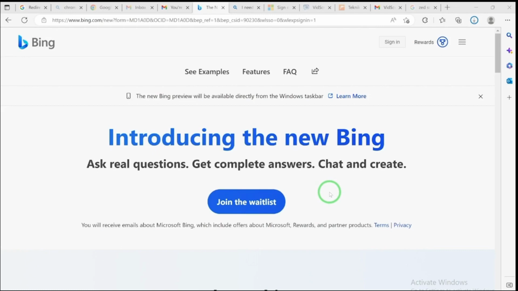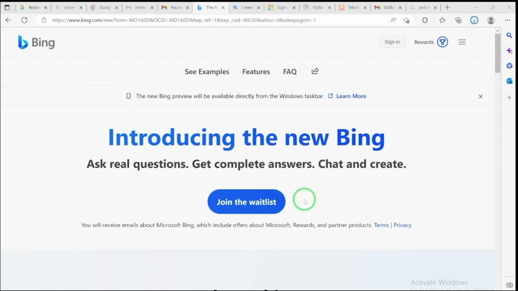If you have used ChatGPT before, this is very similar, but in fact this is higher than ChatGPT, because as we all know, ChatGPT is limited to only data that is up to 2021, but the new Bing AI has data up to date. So you can work with it up to date. Whatever question you ask, it's going to give you an answer up to date. Whatever is existing in the field, it's going to search around and it will give you up to date information.